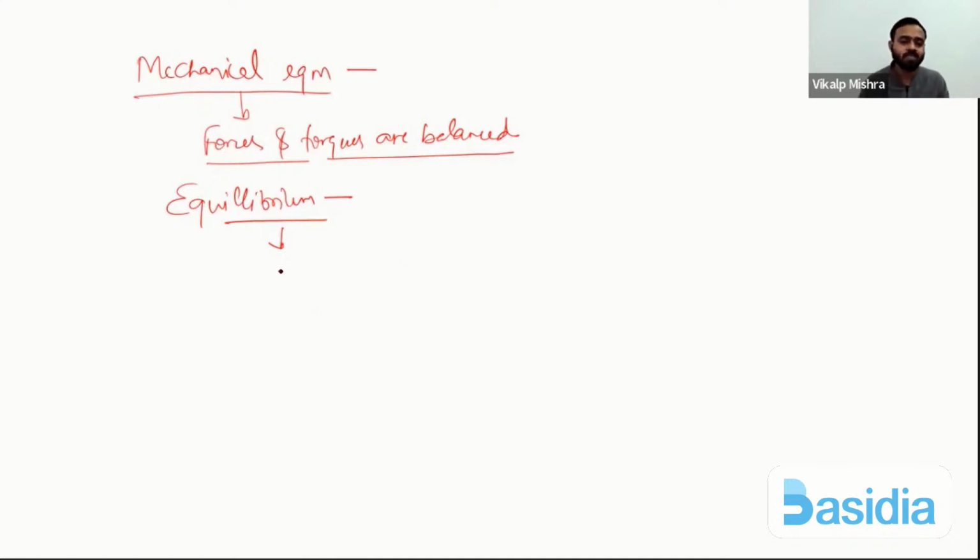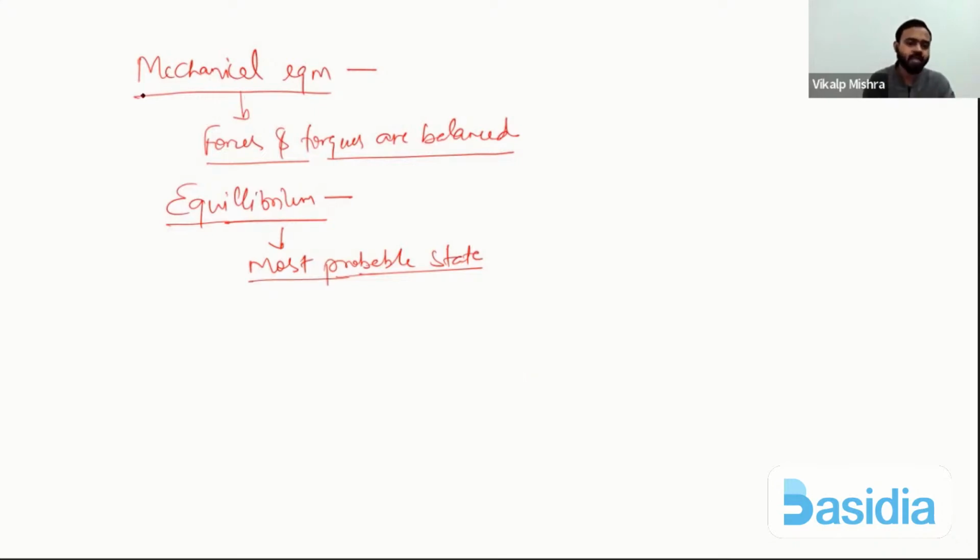So equilibrium is the most probable state. Most of the systems, most of the bodies are found to be in equilibrium, so that is the most probable state of the body. Here I'm talking in general about equilibrium, but our topic is thermal equilibrium, so we are going to talk about thermal equilibrium.